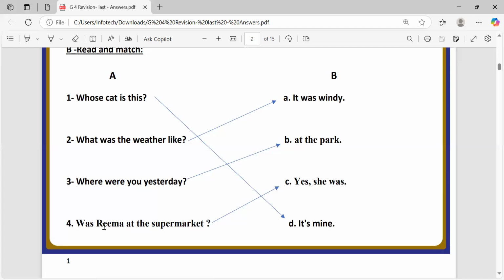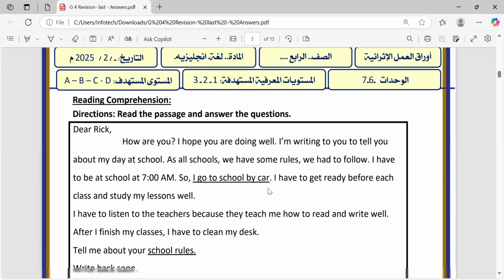Question number four. Was Reem at the supermarket? Yes, she was, teacher, because she was there. So yes, she was is the correct answer. Well done. Let's move to the reading passage.